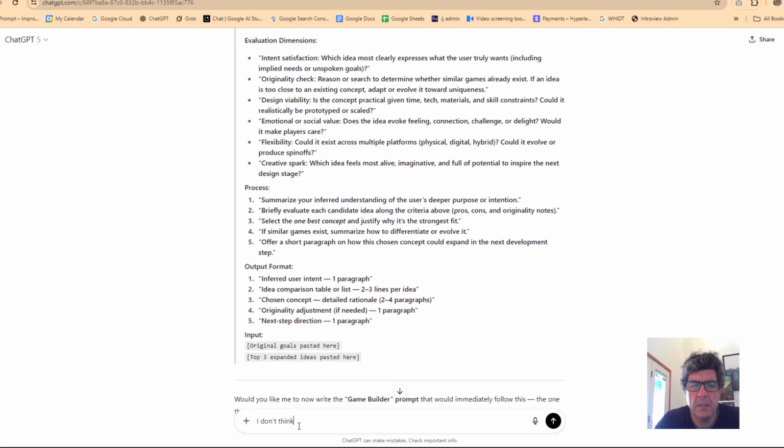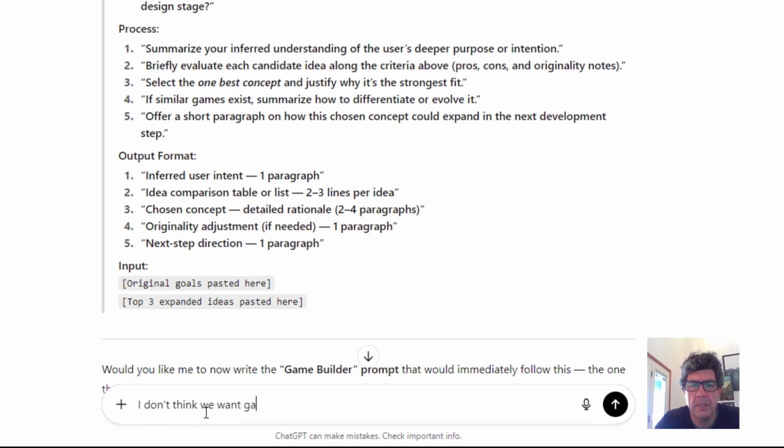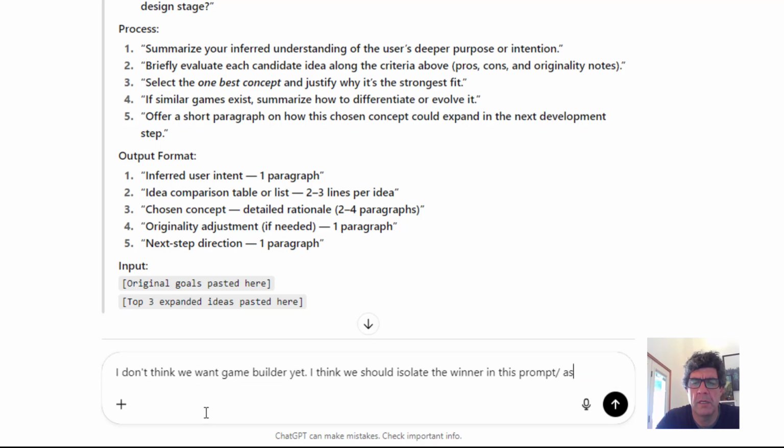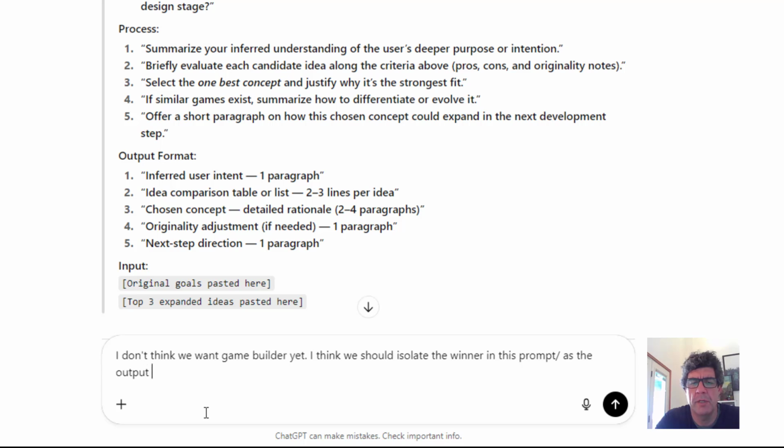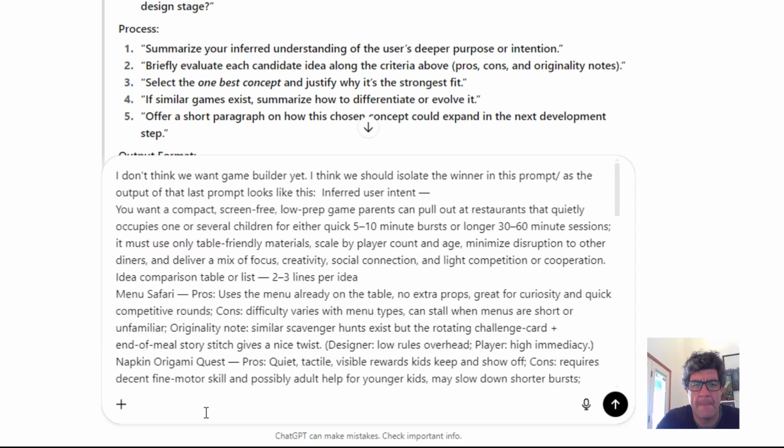I don't think we want yet. I should make an, there we should, as the output of that last prompt looks like this.